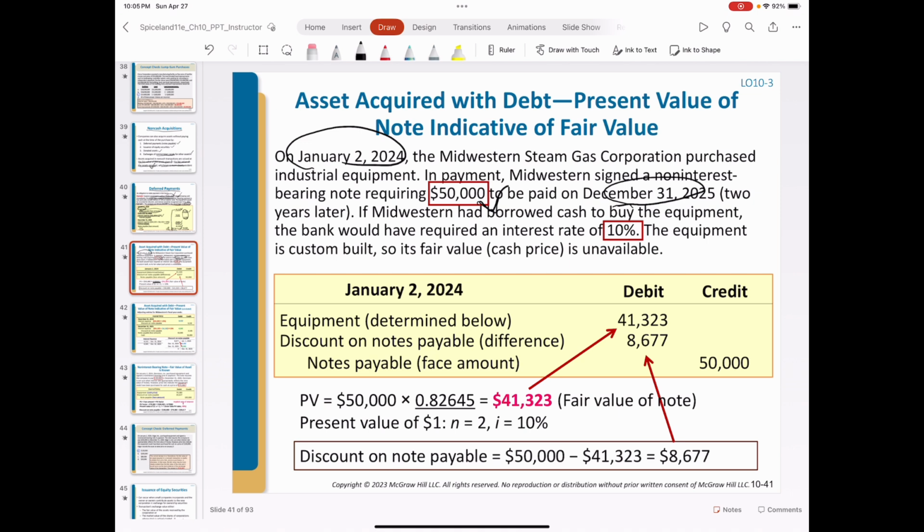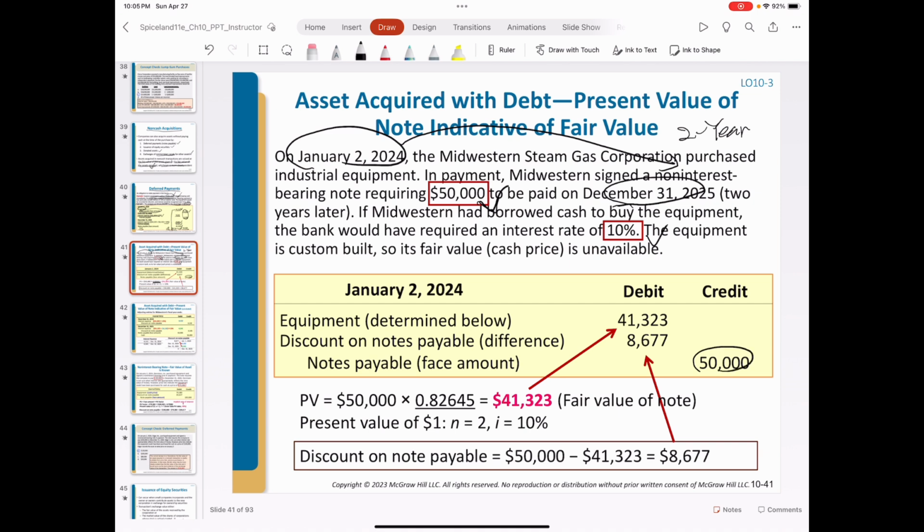So this is $50,000 in the future. And we are also given the implied interest rate, 10%. And from the beginning of 2024 to the end of 2025, that's 2 years. We don't have the fair value or price of the equipment. So for this transaction, we actually use the present value of the note.